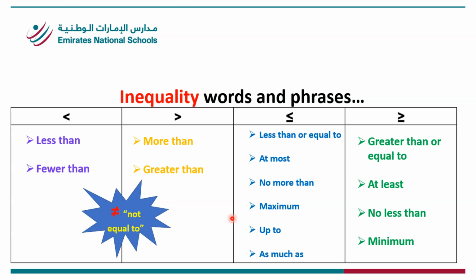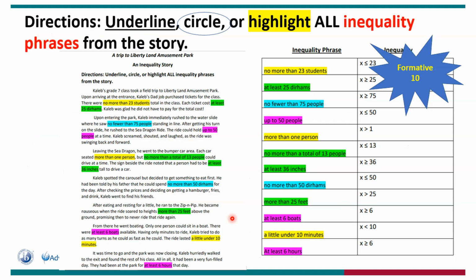So I know if I'm describing it and you're not seeing it, it may not make that much sense. So here it is. This is an example. This is a formative 10 that we did in class, and a lot of you still did not do this formative. So you're going to write your story. As you can see, the story must have your title. So this one, A Trip to Liberty Land Amusement Park, an inequality story, right? So what will you do in this story? You will underline or circle or highlight all inequality phrases.